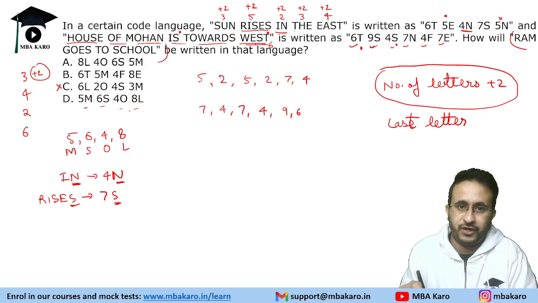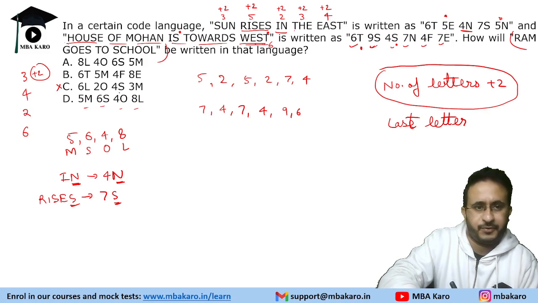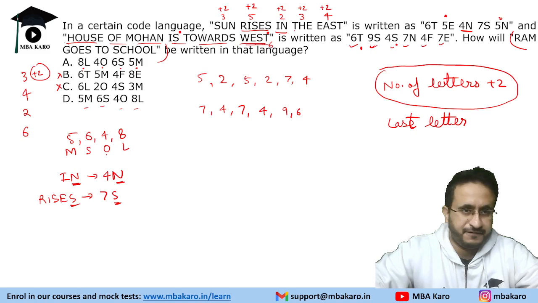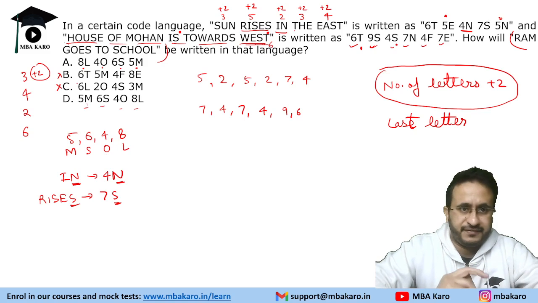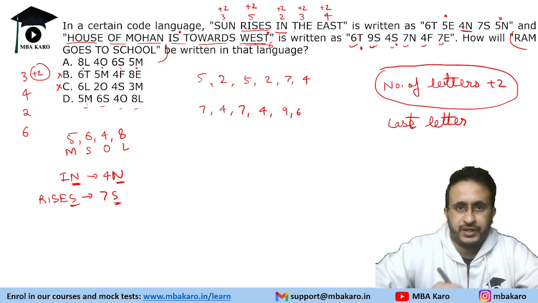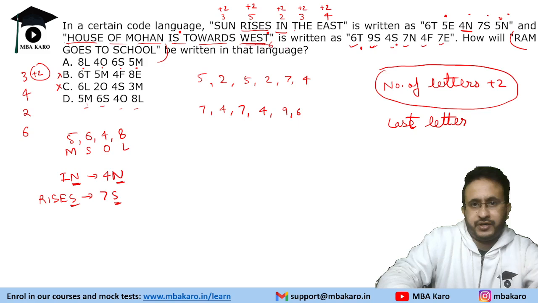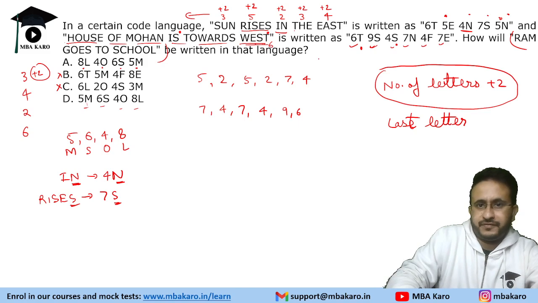But we need to see the order also, right? Is it in the same order? Because all of them have 5m, 8l, 4o and 6s. This is option B is eliminated. So we are left with options A and D. We need to see the order also. Okay. Sun rises in the east. Sun rises in the east. So reverse order. We need to reverse the order.